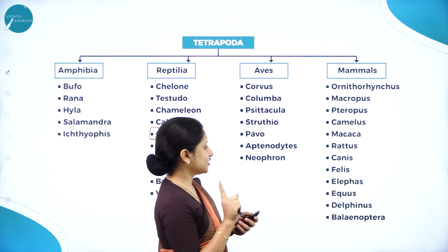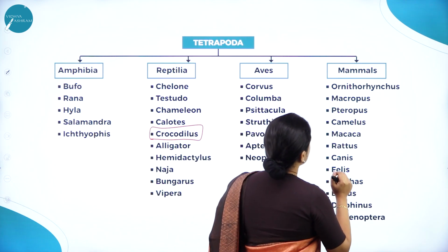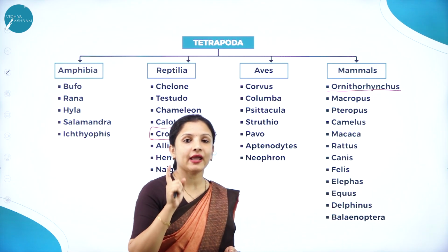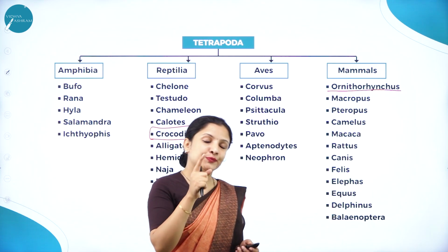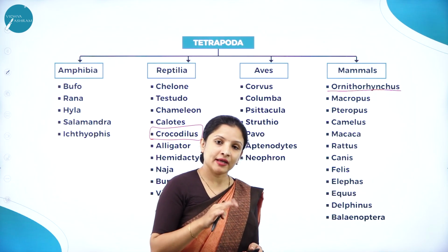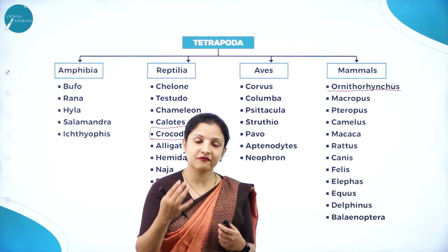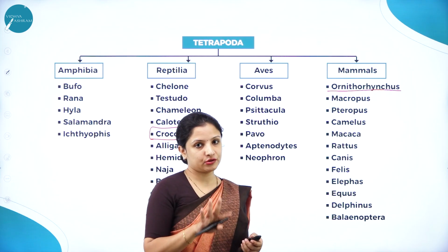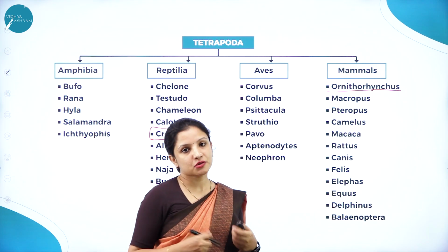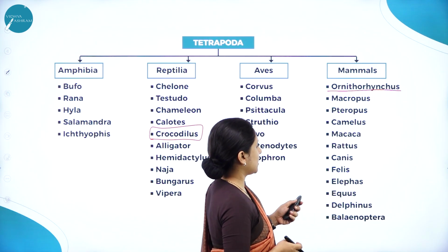Again in mammals, there is one mammal which is called Ornithorhynchus, that is platypus. That is the only egg-laying mammal, but it is put under mammals because it has a mammary gland. It lays its egg, the egg hatches, young ones come out and they feed on the mother's milk. So that is why it's put under mammals. And the rest all are the ones which directly give birth to young ones.